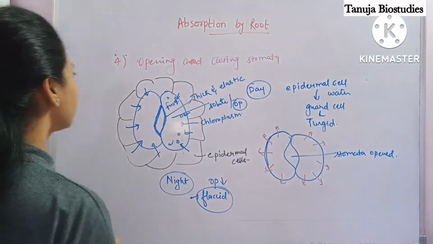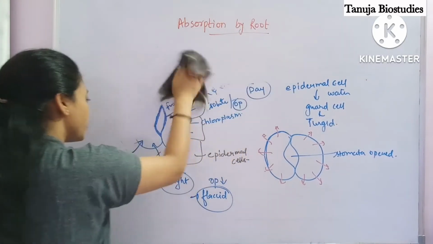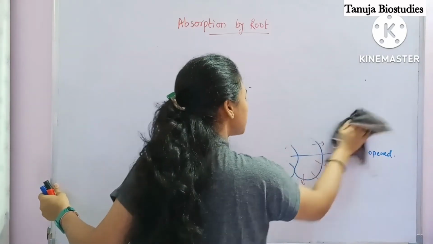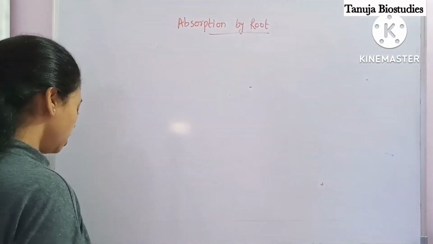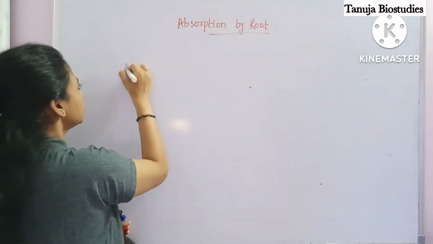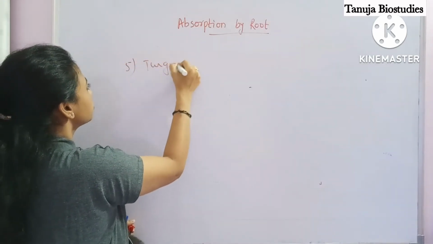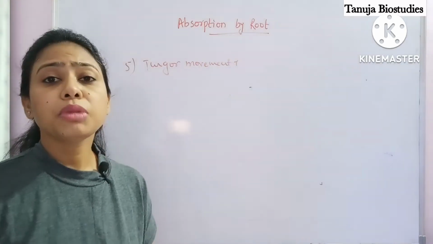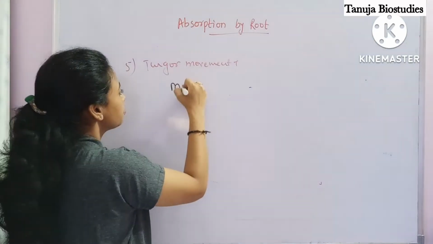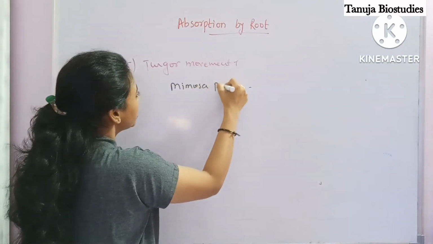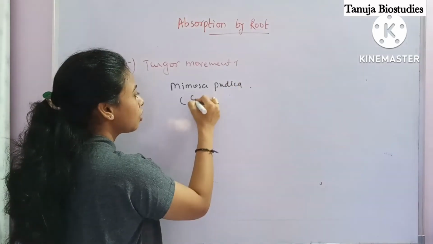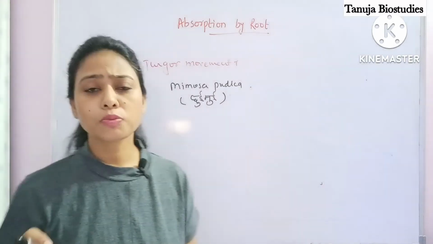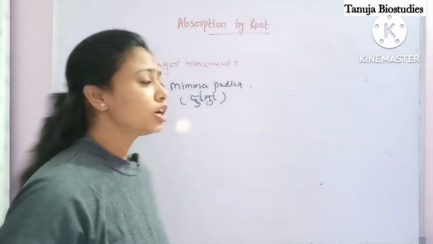Okay, now let's take the last point of this property, that is Turgor Movement. What is Turgor Movement? Have you ever seen a plant named Mimosa pudica, which in Hindi is called chui mui? Have you ever observed what happens when you touch the plant of this chui mui?